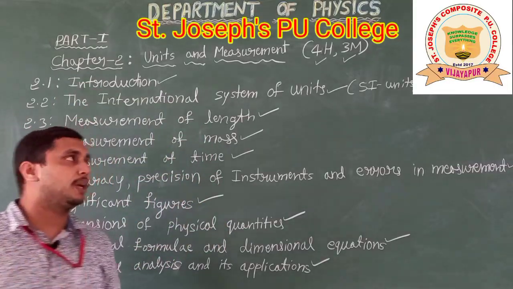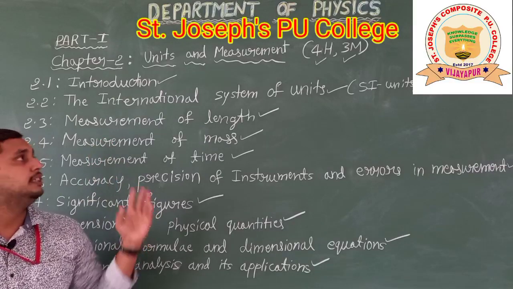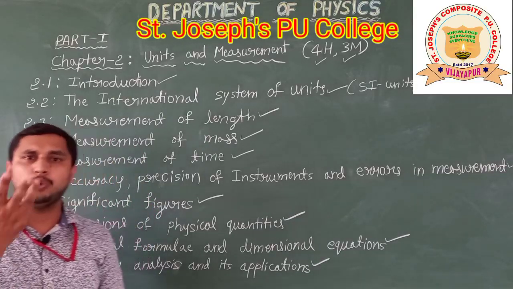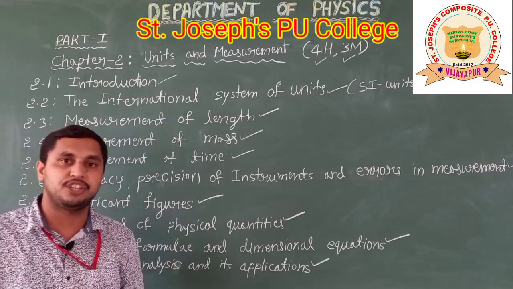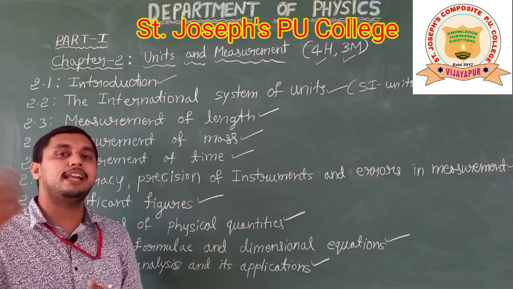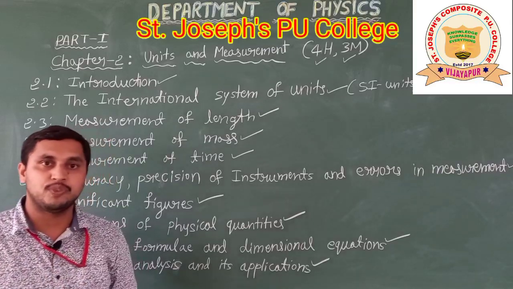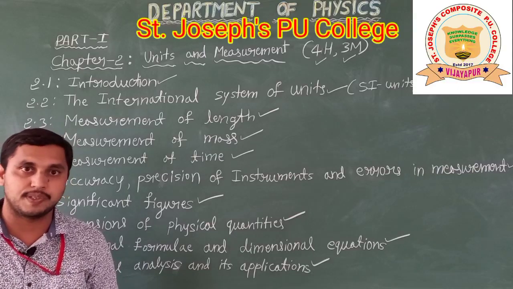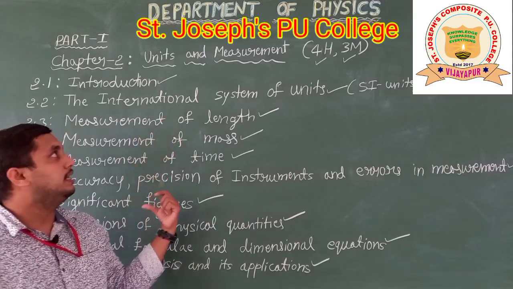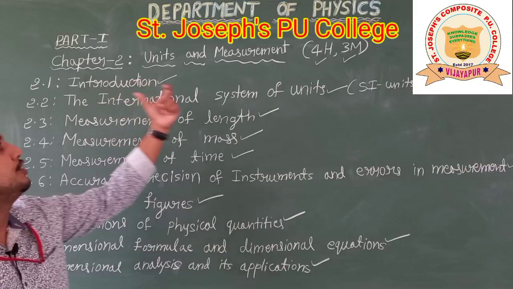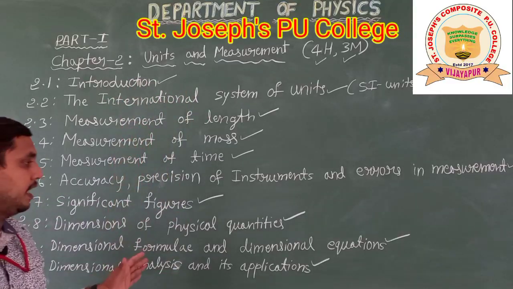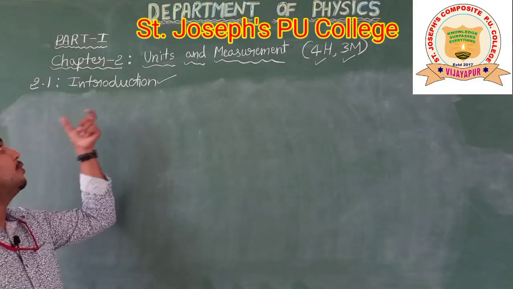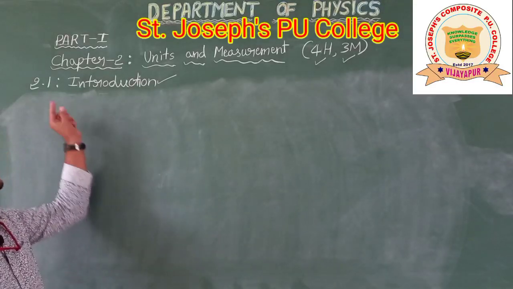And another thing to keep in your mind: the weightage will be 3 marks. Usually they ask questions like that, 1 mark 1 question and 2 marks 1 question, the combination is like that. Or they will directly ask a 3 mark question. So this is the combination of questions they will ask in the final examinations. So this is a small introduction to the units and measurements chapter, what all the topics are there. Now let us discuss one by one. Now we will see the introduction in the chapter.